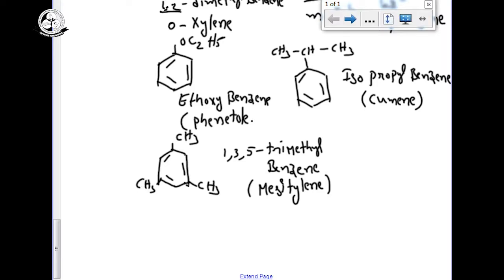Position of more than 2 substituents are always indicated by numbers. If more than 2 are given, you have to write the numbers. For example, here you can see the 3 numbers are given. Now you must give the numbers.